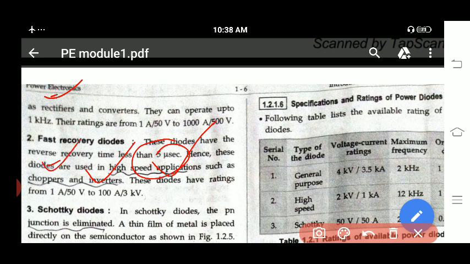Why chopper and inverter? You can consider this is of high speed. Obviously, inverter in the sense that what it does during emergency application, it needs to operate immediately. Whenever power goes, without any disturbance for your operation, that inverter needs to get switched on. Immediately it needs to start to work without any delay. So because of this type of fast application, we expect fast recovery diodes. The diodes have rating from 1 amp per 50 volt to 100 amps per 3 kilovolt. This is the fast recovery diode.